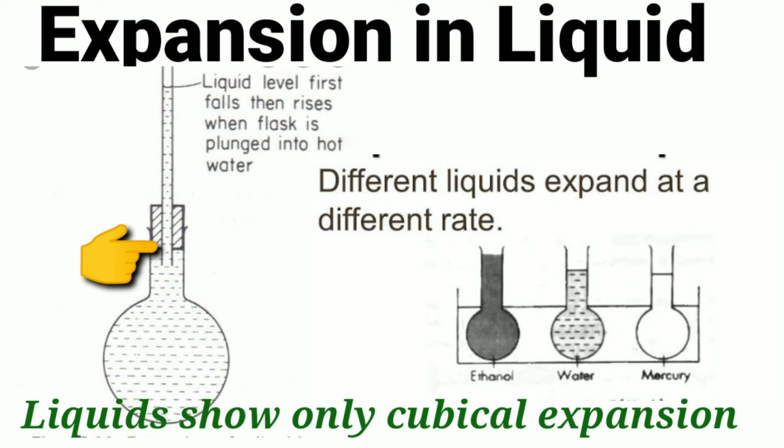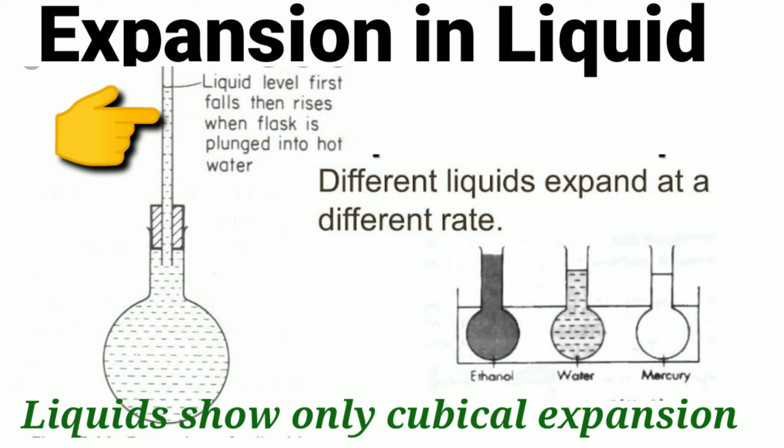Fix the cork firmly in the mouth of the flask. The liquid will rise a little bit in the tube. You can see it easily. Note the level of the liquid. Okay. Now heat the liquid. What will you observe? You will observe that the level of the liquid in the tube goes down.